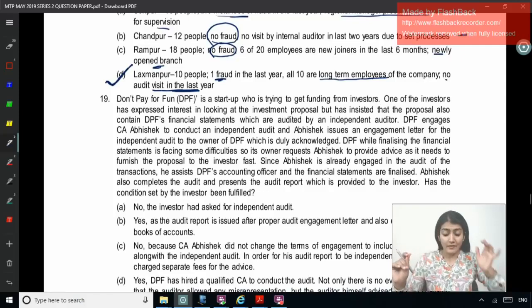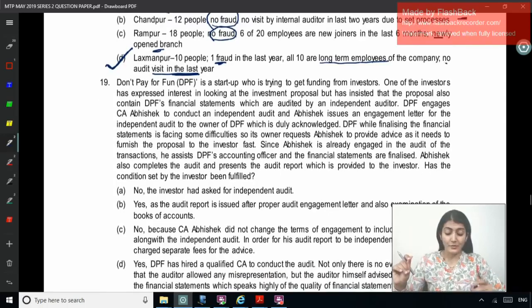DPF, while finalizing the financial statements, is facing some difficulties. So its owner requests Abhishek to provide advice, as it needs to furnish the proposal to the investor first. Since Abhishek is already engaged in the audit of the transaction, he assists DPF's accounting officer and the financial statements are finalized. Abhishek also completes the audit and presents the audit report, which is provided to the investor. Has the condition set by the investor been fulfilled?